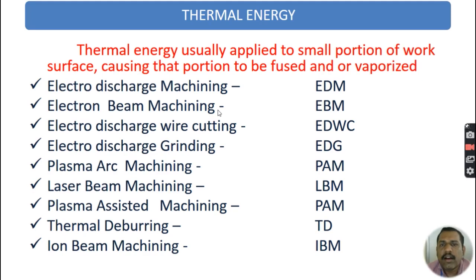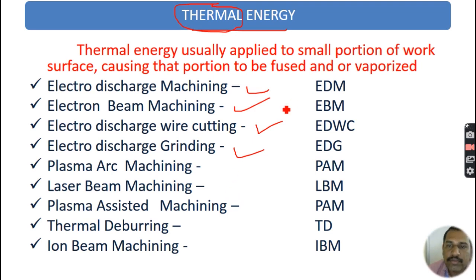Next, the unconventional machining processes based on thermal energy. Thermal means heat. Here we use heat energy to remove the materials, and there are many processes. First is electro discharge machining, electron beam machining, electro discharge wire cutting, electro discharge grinding, plasma arc machining, laser beam machining, plasma assisted machining, thermal deburring, and ion beam machining.